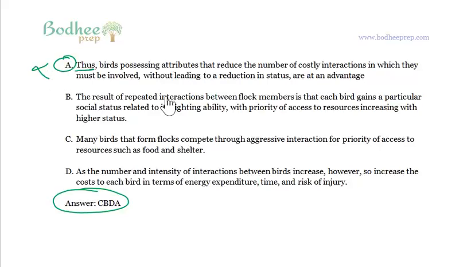The result of repeated interactions between flock members is that each bird gains a particular social status related to its fighting ability. So basically, it says the result of repeated interactions between flock members is that... I don't know who the flock members are. What kind of result are we speaking about? What is that repeated? I mean, it needs a broader idea. Though it is better than A, I'm still not very comfortable starting my paragraph with statement B. I would look for something better.